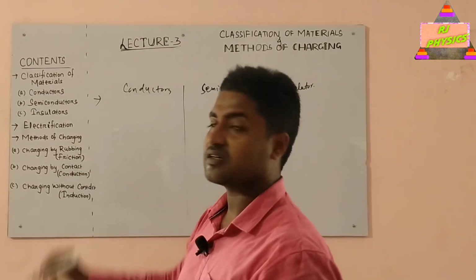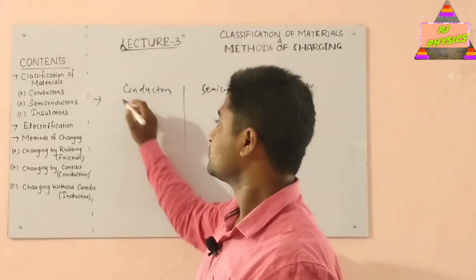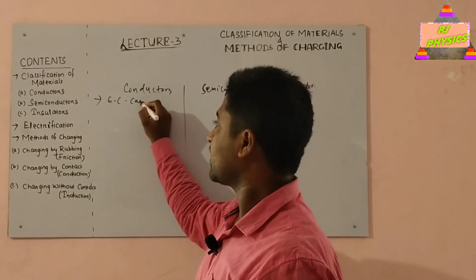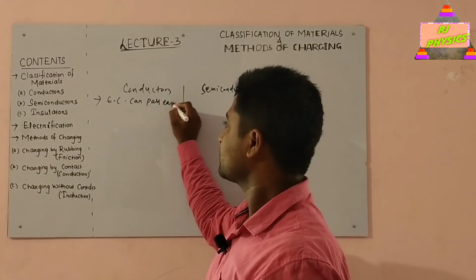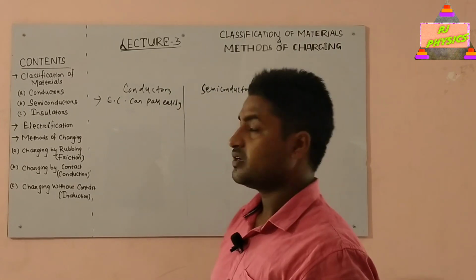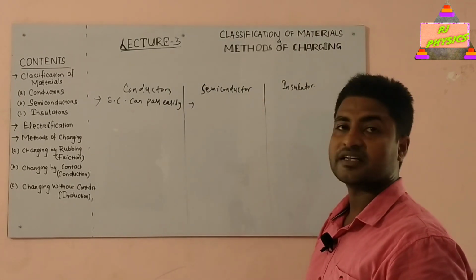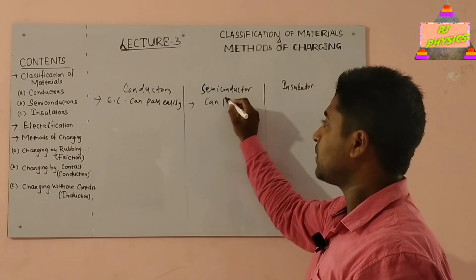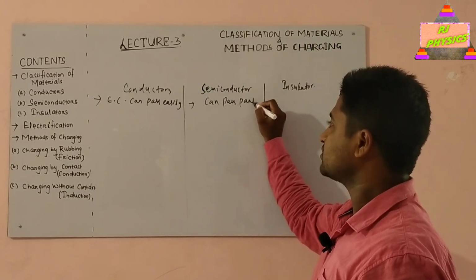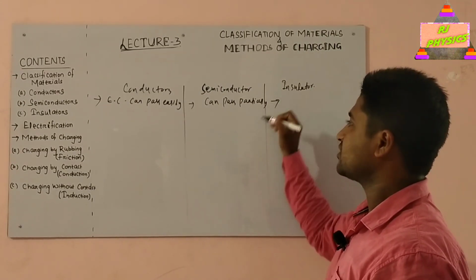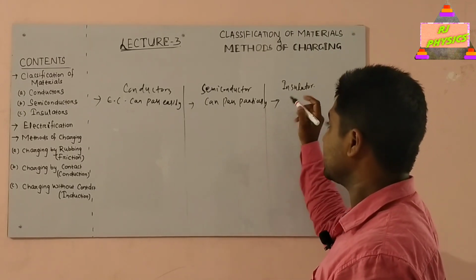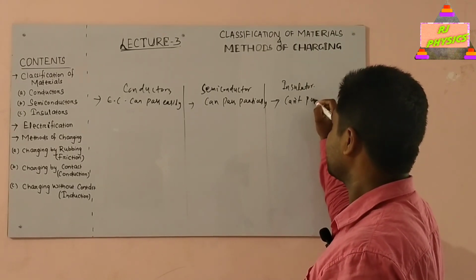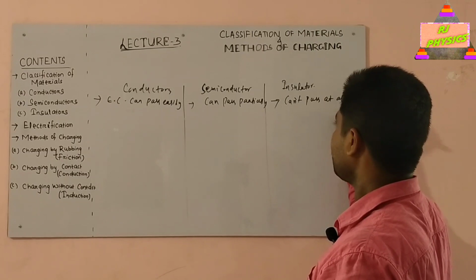What do you mean by conductors? The substance through which electric current can pass easily is called a conductor. The substance through which electric current can pass partially is called a semiconductor, and the substance through which electric current can't pass at all is called an insulator.